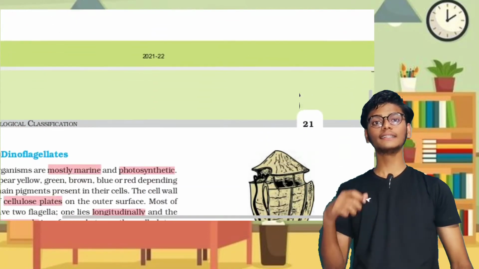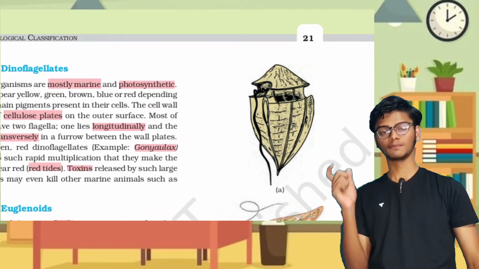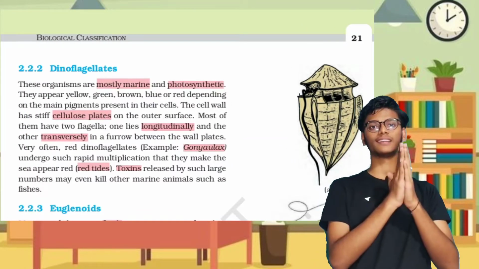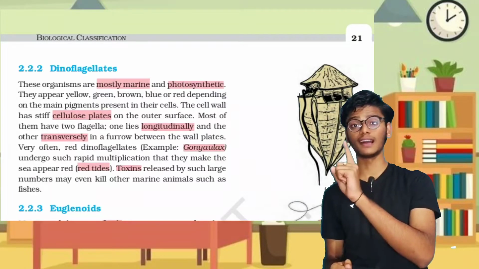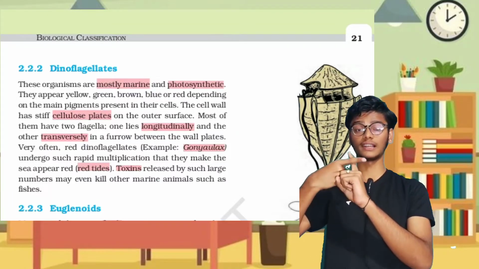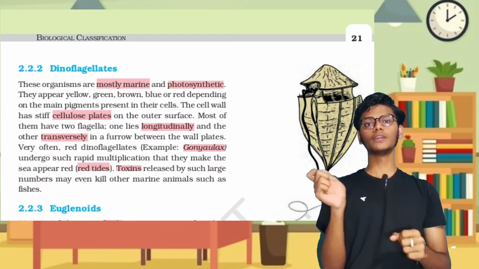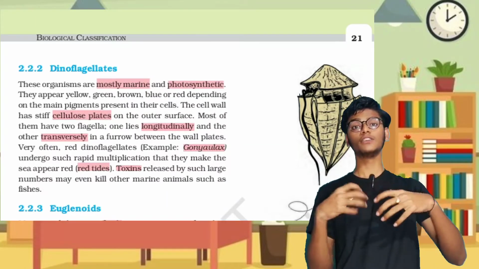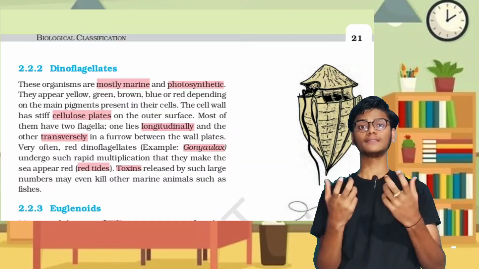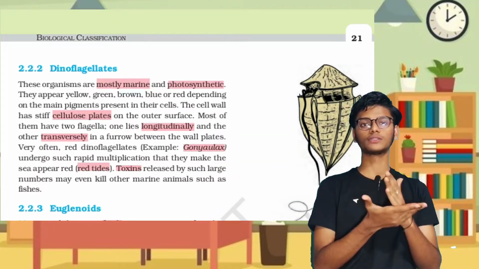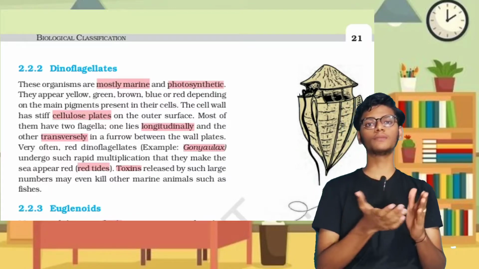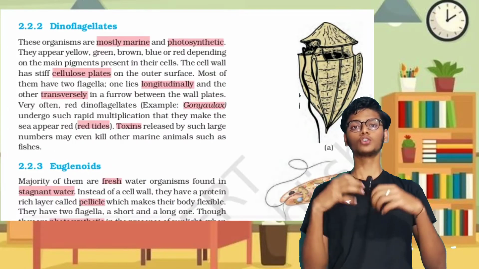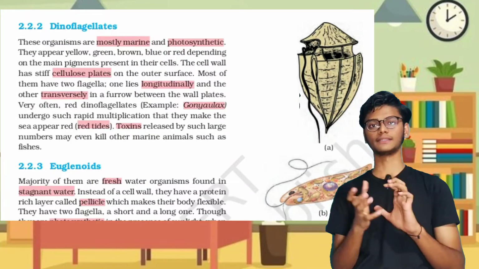Dinoflagellates are the second group of kingdom Protista. As the name tells, they have two flagella: one longitudinal and another transverse. They are found in marine water and are photosynthetic organisms. They contain different types of pigments or colors. One example is Gonyaulax, which is responsible for the formation of red tide, where the ocean appears red. These are toxic and may kill other animals.